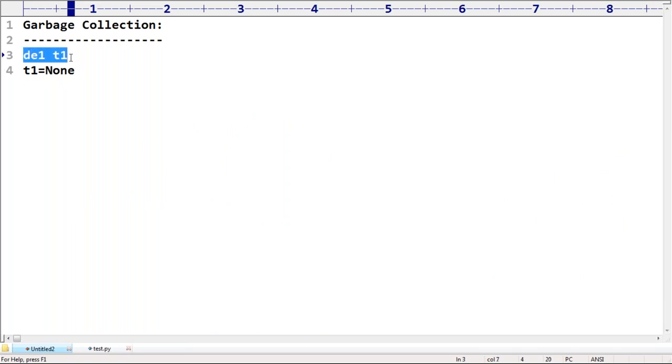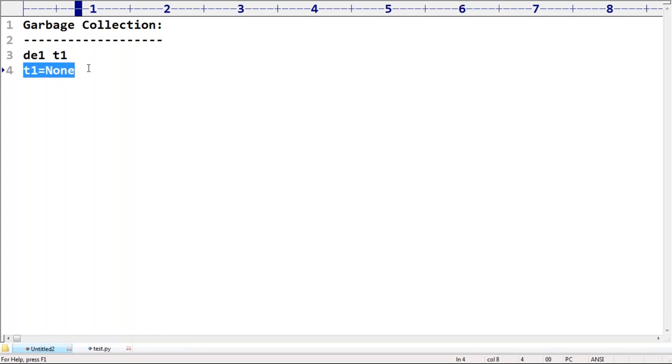in the first case T1 will be deleted. In the next line, you can't talk about T1. If you say, boss, I want to use T1 for some other purpose, sorry, it is not available. But in this case, T1 is there. If you want, you can use that T1.